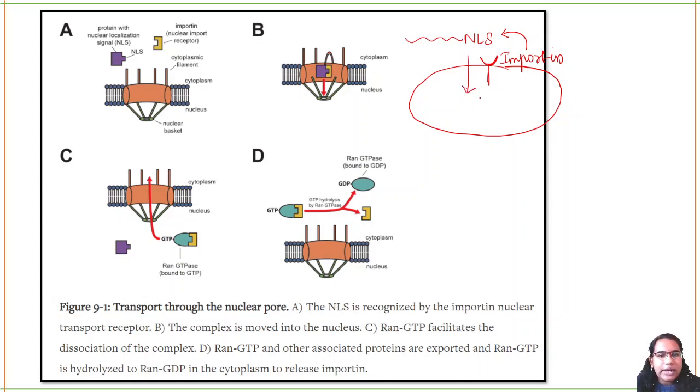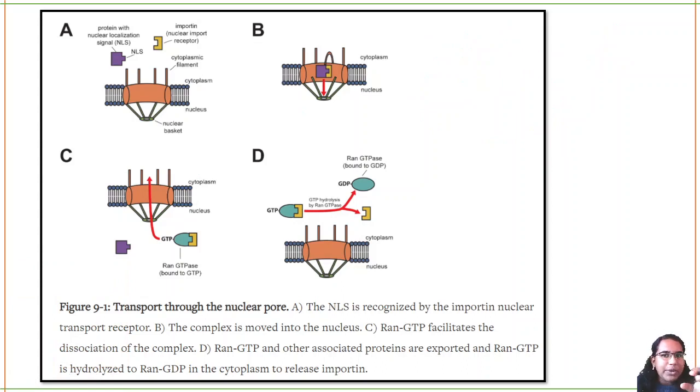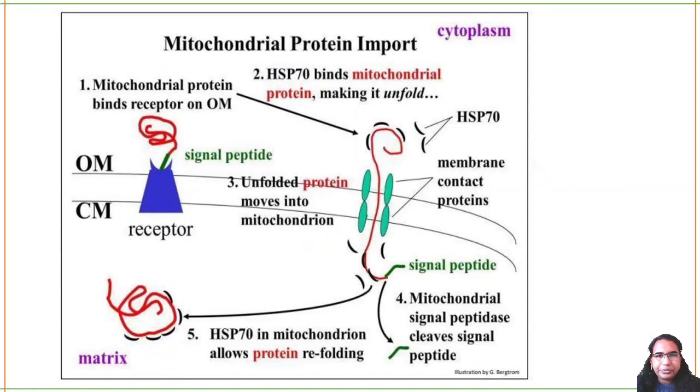When it is going inside, the GTPase activity will start. Hydrolysis of these two proteins will occur, and they will go separate ways. Importin is bound to RAN GDP because of the hydrolysis, and it can again go out of the nucleus and look for another NLS signal. This is the machinery, this is how protein trafficking happens inside the nucleus.